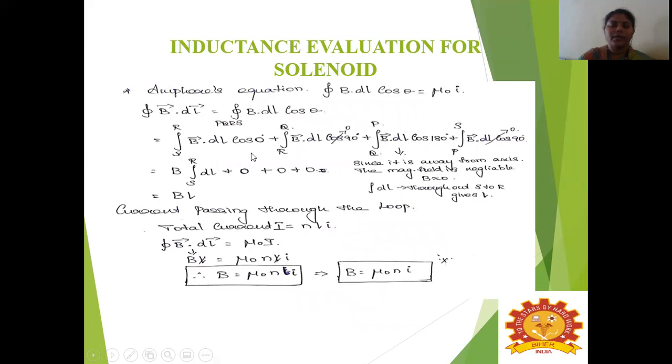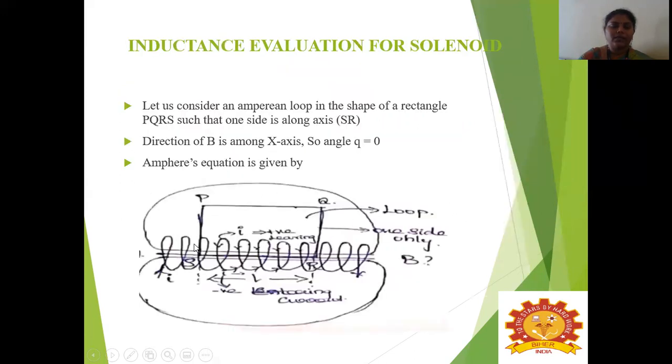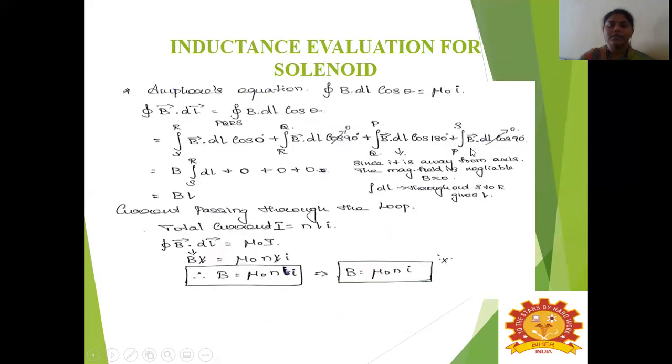Next we will be having S to P. So again S to P is a vertical line, which forms a 90 degree, that is a right angle. So the next segment P to S of B vector into dl forms cos 90 degrees. So already we know that cos 90 will be equal to 0. So for the segment from R to Q, there will not be any magnetic field, since cos 90 is equal to 0. Similarly, the segment S to P, again cos 90, so this value will also be 0.